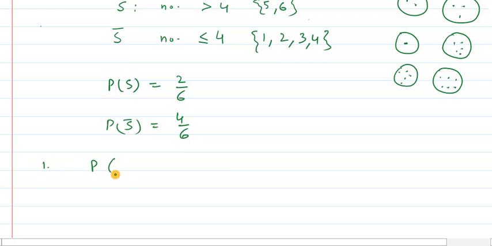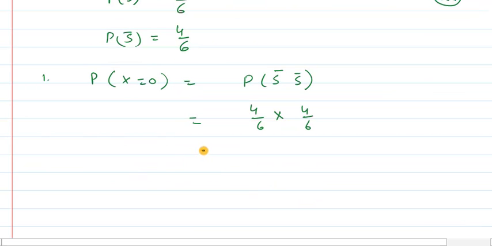So very first, probability when x is equal to 0. So in this case we are having probability of not success and not success. And we have calculated probability of not success as 4 upon 6. So therefore 4 upon 6 into 4 upon 6, or you may have answer as 4 upon 9. Second case is probability when x is equal to 1.